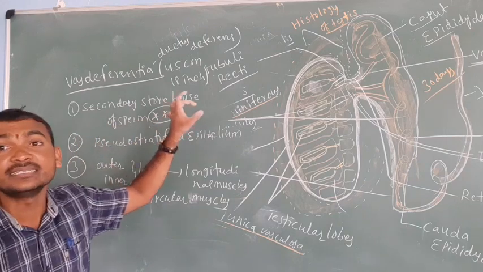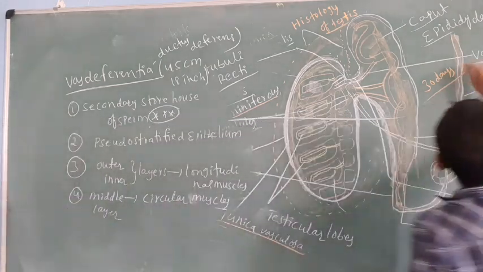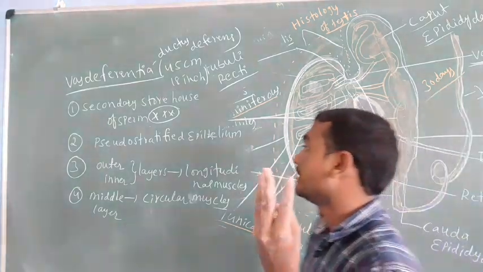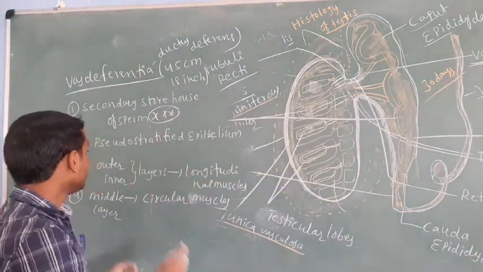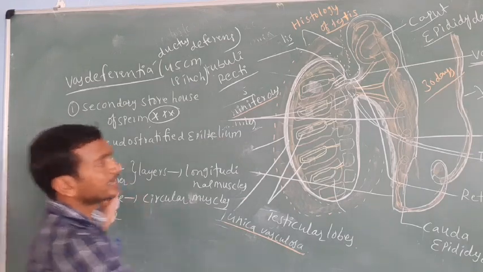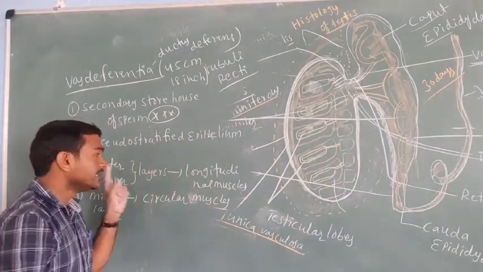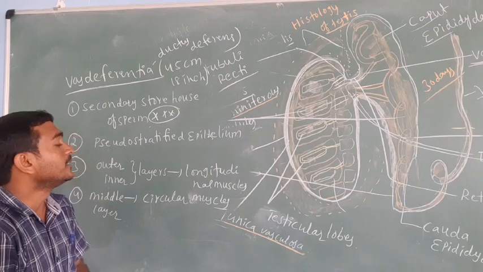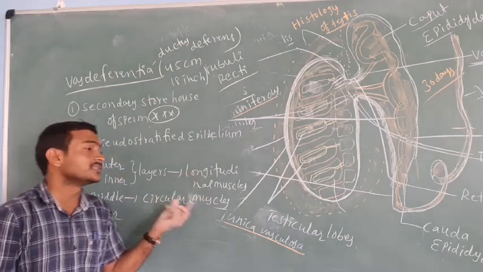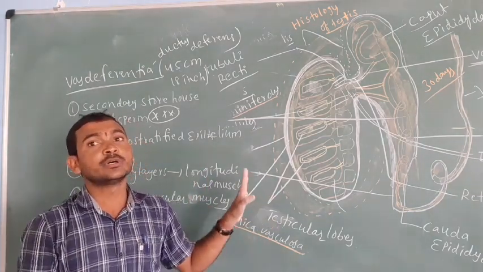Pseudostratified epithelial tissue. Next, this vas deferens is made up of three types of layers: outer, middle and inner layer. The outer and inner layers are made up of longitudinal muscles, but the middle layer has circular muscles. This is about the male reproductive system.